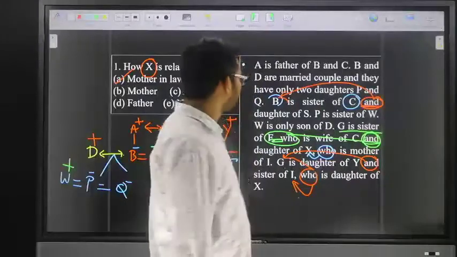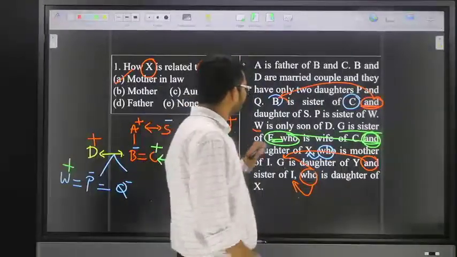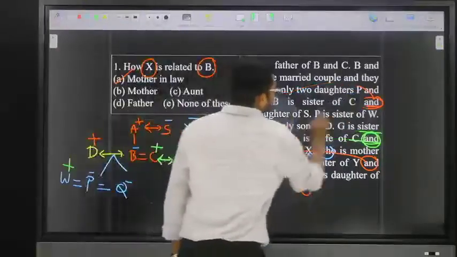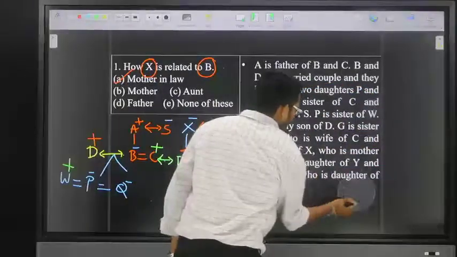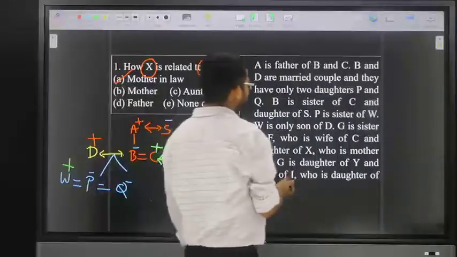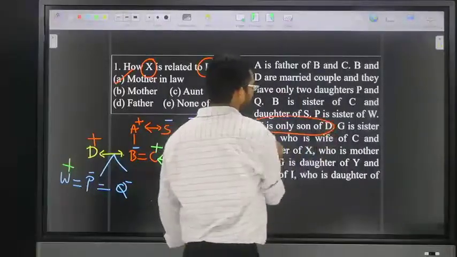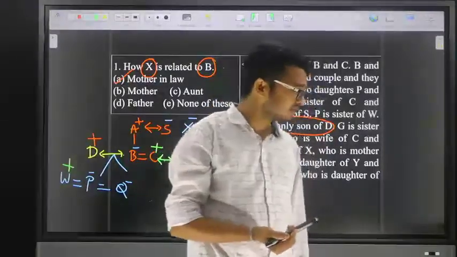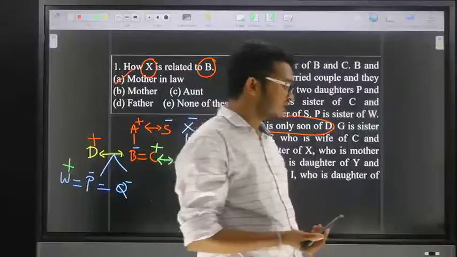See here. Suppose friends check here. W is only son of D. If you are going to take here, the mention is W is only son of D. This statement is not required. Sir, if X and Y are father and mother-in-laws of B, then how D is related to Y and M?